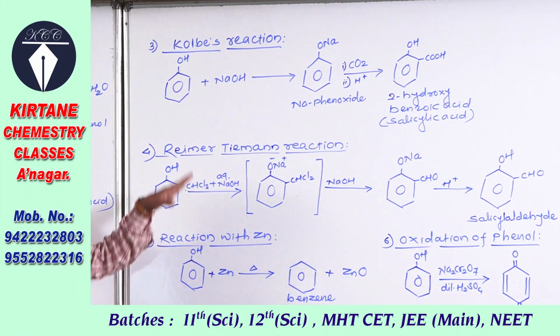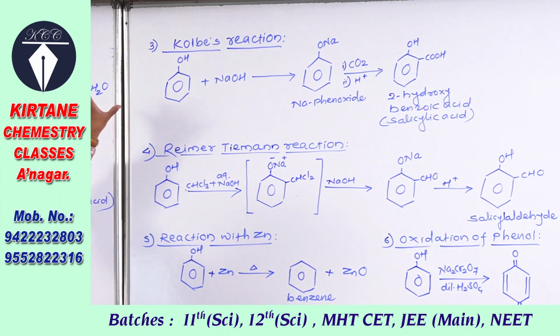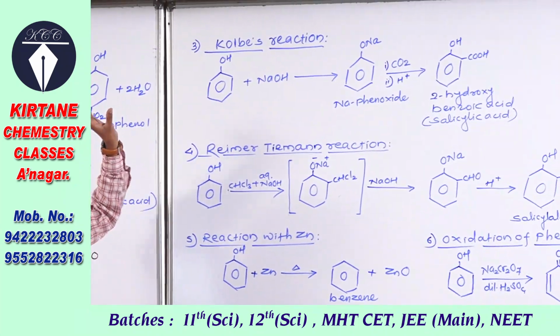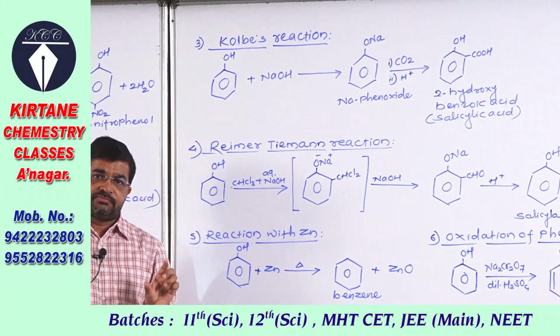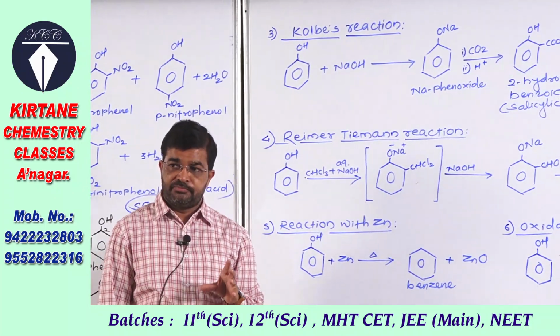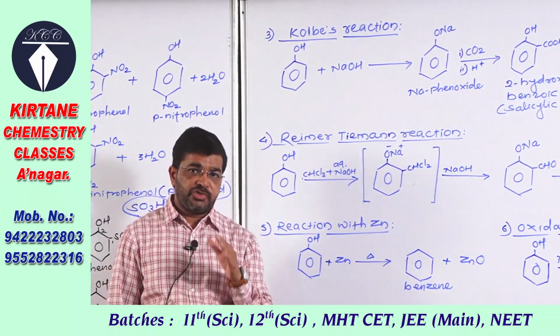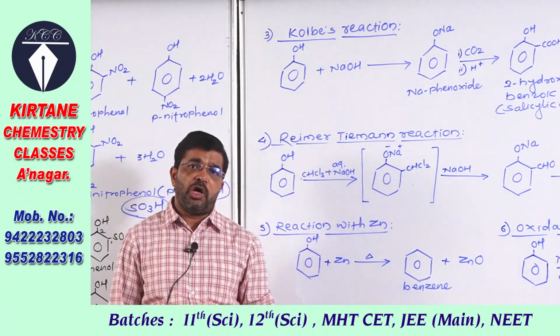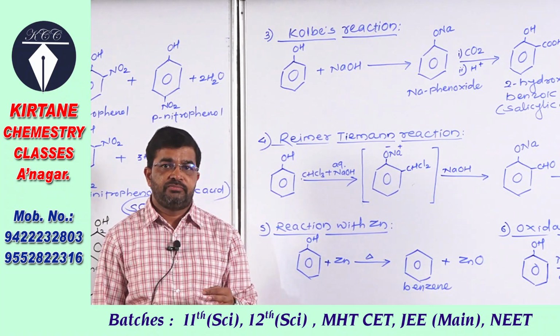Okay, see next reaction of phenol, Kolbe's reaction. So point to be remembered that in NEET, JEE papers as well as in CET paper, there are some questions based on name reactions.